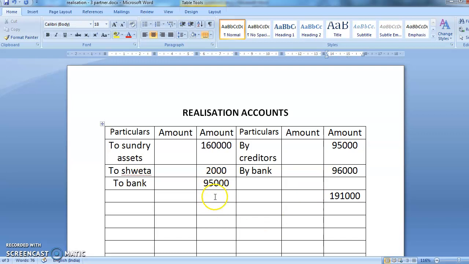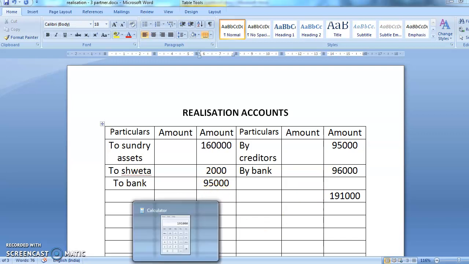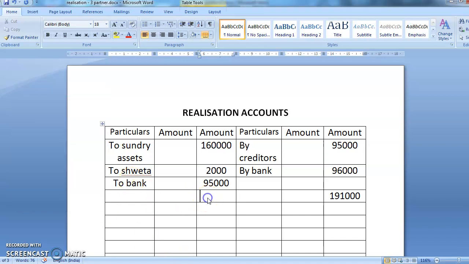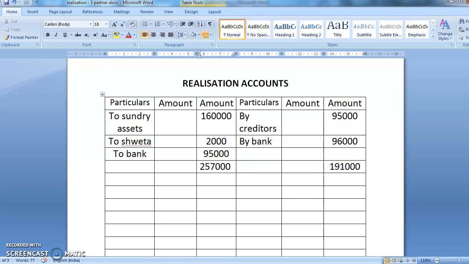Again, I'll tell you, we'll write in pencil here 1,91,000. And what is the balance here? This is the debit side. My debit side is 1,60,000 plus 2,000 plus 95,000. So that is coming to 2,57,000. Now tell me which one is bigger? Obviously, my debit side is bigger and my credit side is smaller.